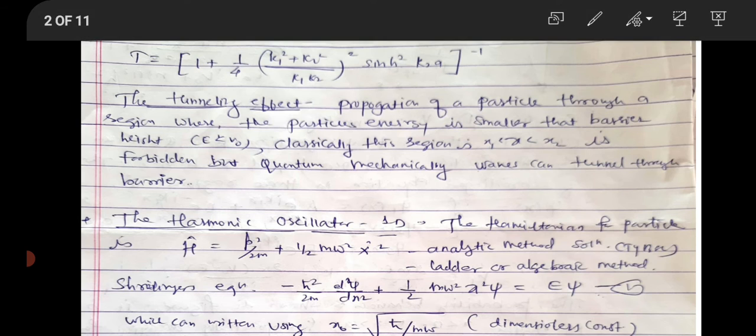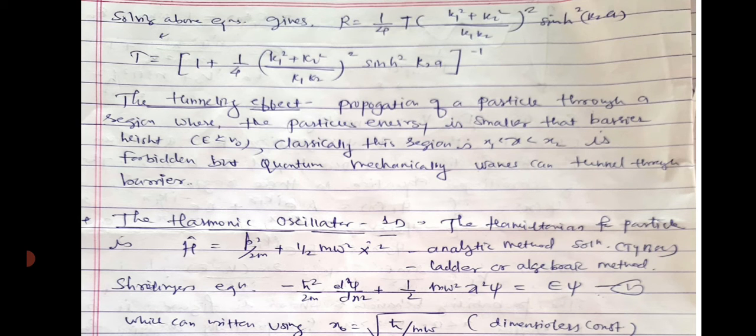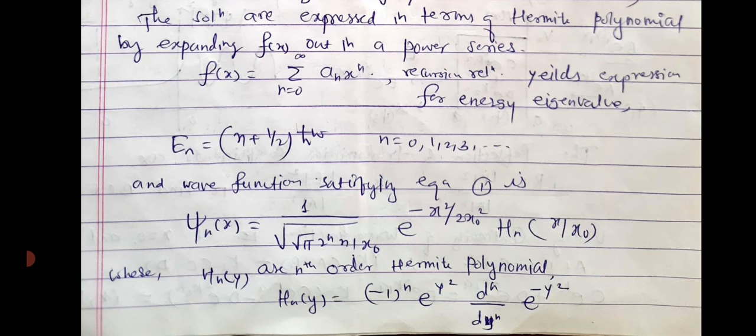First of all, the Schrodinger equation for the harmonic oscillator is minus h cross square by twice m d2 psi by dx square plus 1 half m omega square x square psi is equal to E psi. Call this equation 1. We can take the dimensionless constant x0 as (h cross divided by m omega) raised to half to solve this equation.